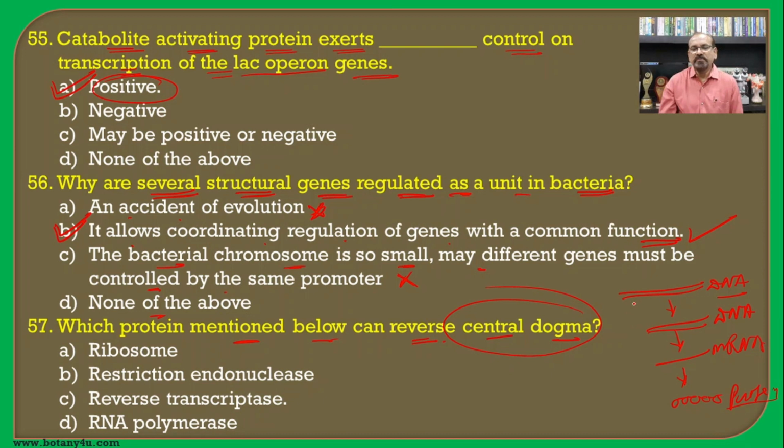So in which there is a formation of DNA from DNA, mRNA from DNA, and protein from mRNA. So if you see this reverse process, that is the formation of DNA from mRNA, that is known as cDNA. So this process is known as reverse transcription, and it is carried out by reverse transcriptase.